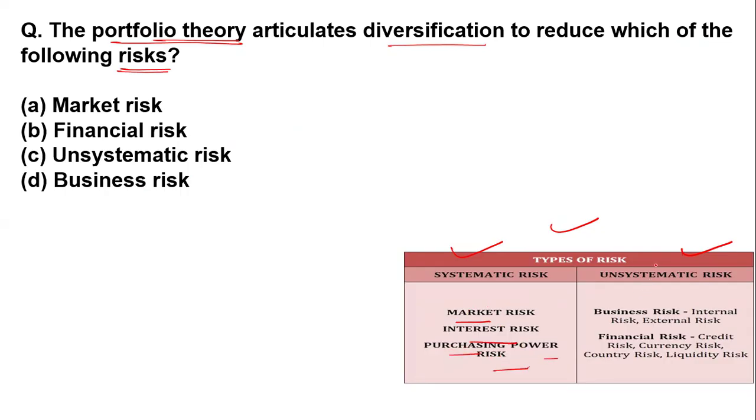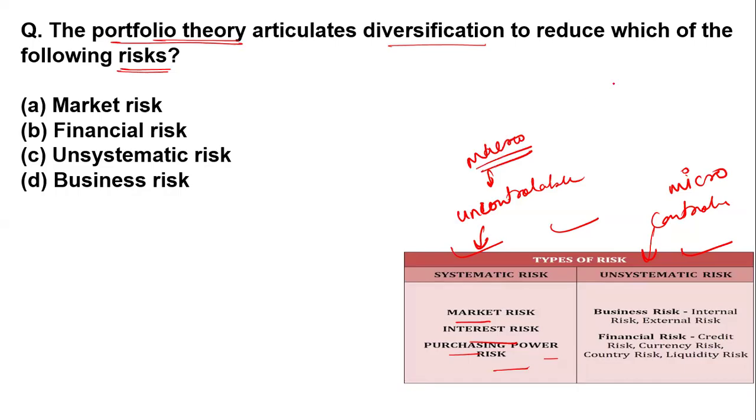Unsystematic risk you can control, and it is micro in nature. Systematic risk is uncontrollable, and it is macro in nature. In unsystematic risk there is business risk, internal risk, external risk, and financial risk.